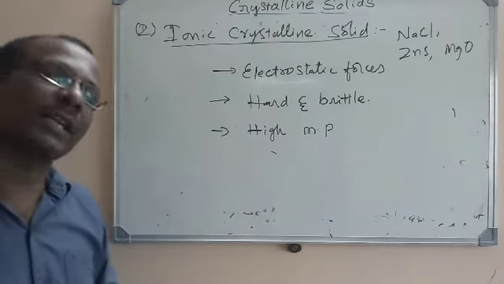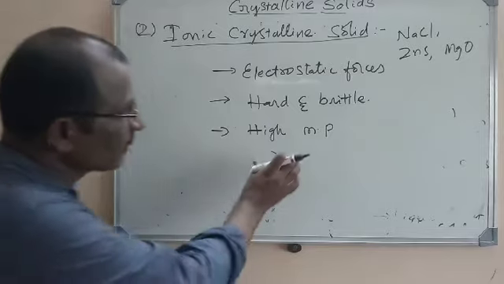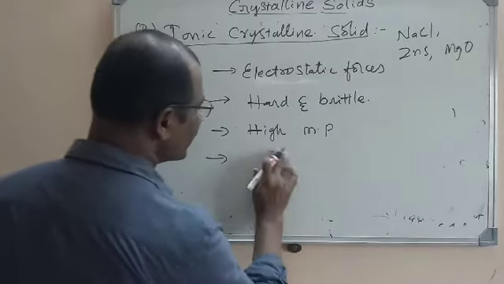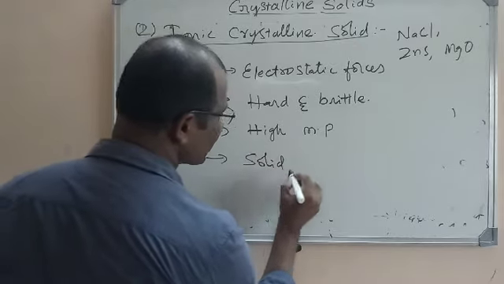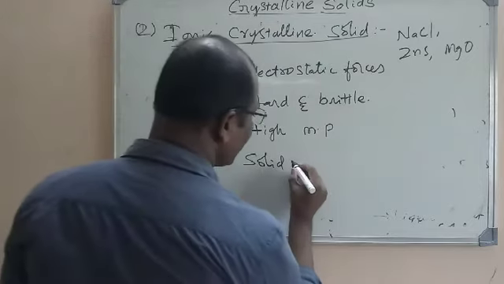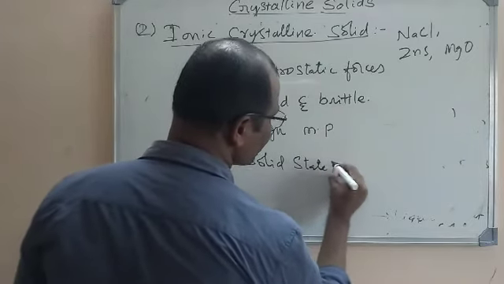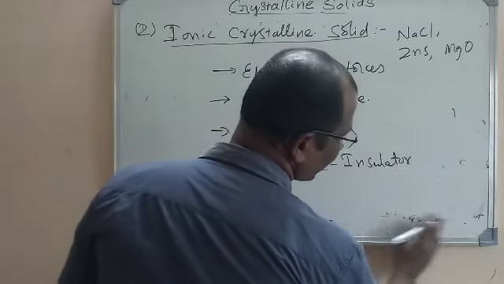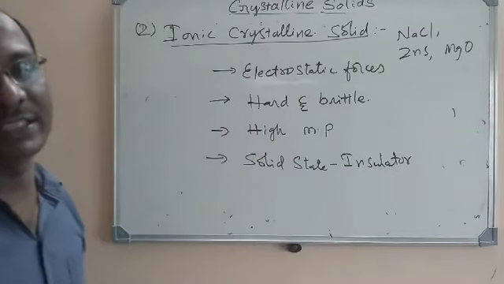Anions attract the cations very strongly, so they have a high melting point. But in the solid state, these are insulators. If you take these crystals in the solid state, NaCl or zinc sulfide or any of them, electrically they are insulators.